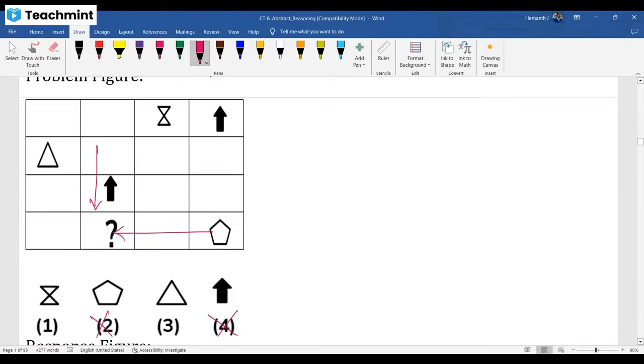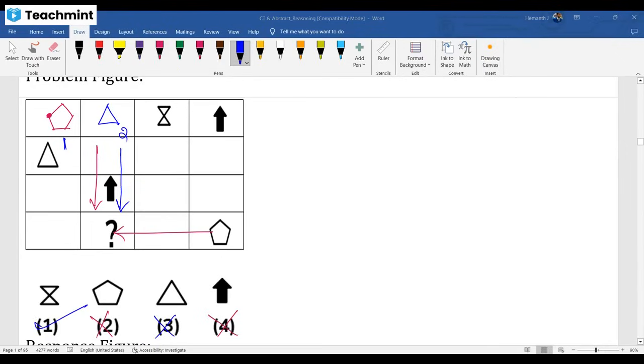Now, to decide where you need to start, you may have a dilemma. Start at this place. Why, sir? I have more different elements in this row and column intersection. What to be filled here? It cannot be triangle. It cannot be arrow. It cannot be this one. Means here I should fill with hexagon. When I fill this with hexagon, what should come here? The first slot I filled is this, then what should be here is triangle. Now, in this row, as triangle is there, I cannot get triangle here. My answer is the first one.